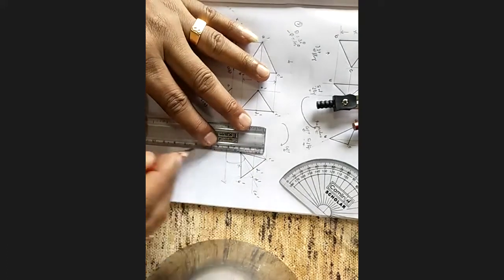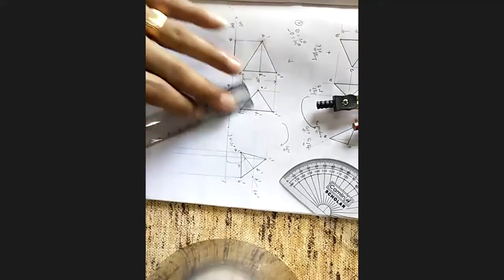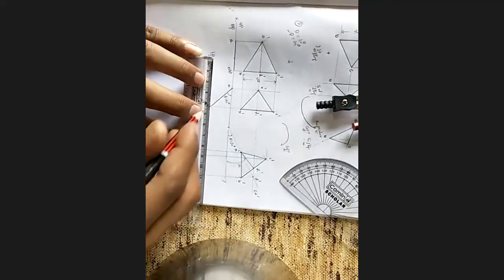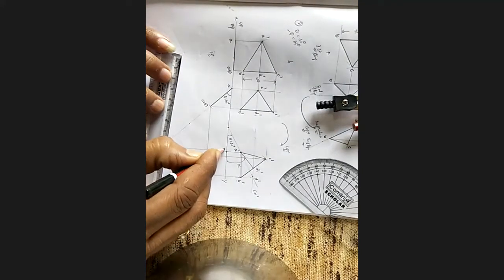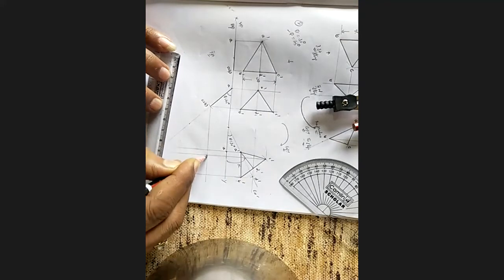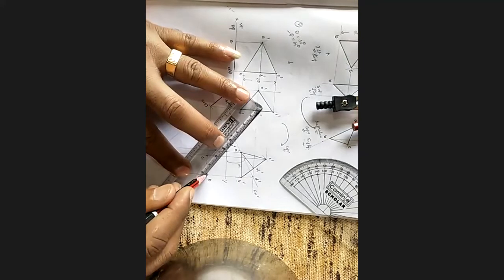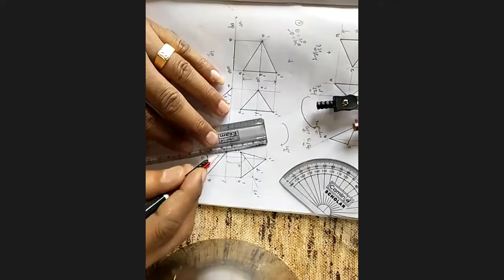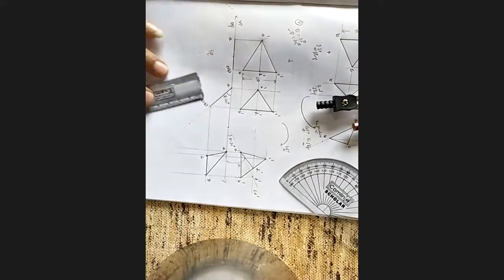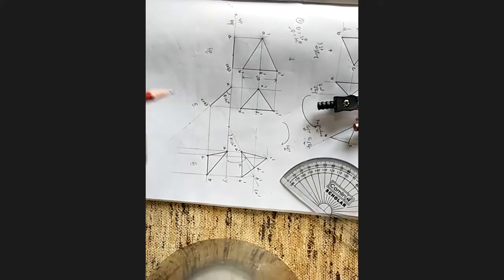Project this, and after this very simple. After this only, project these 3 points, intersect them parallel to this point, which is called A. This is called C. This is called B. Join A to B, B to C, C to A. This is the final figure. This is the third stage. This is the second stage.